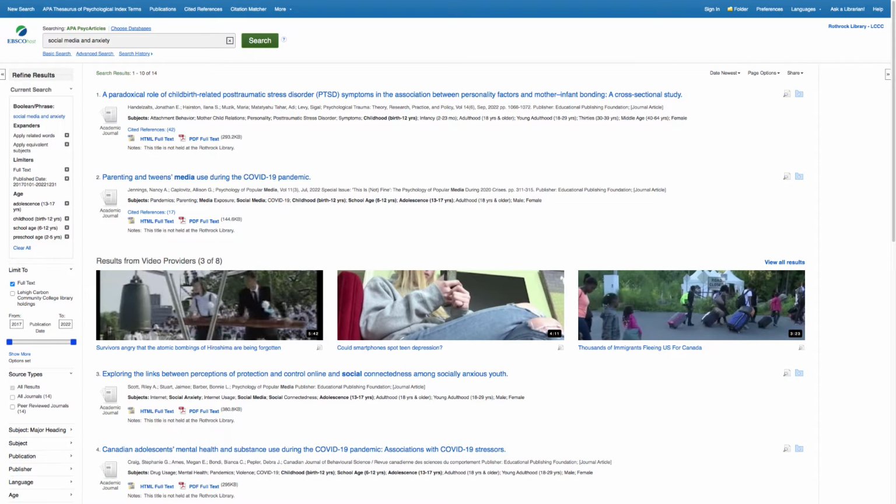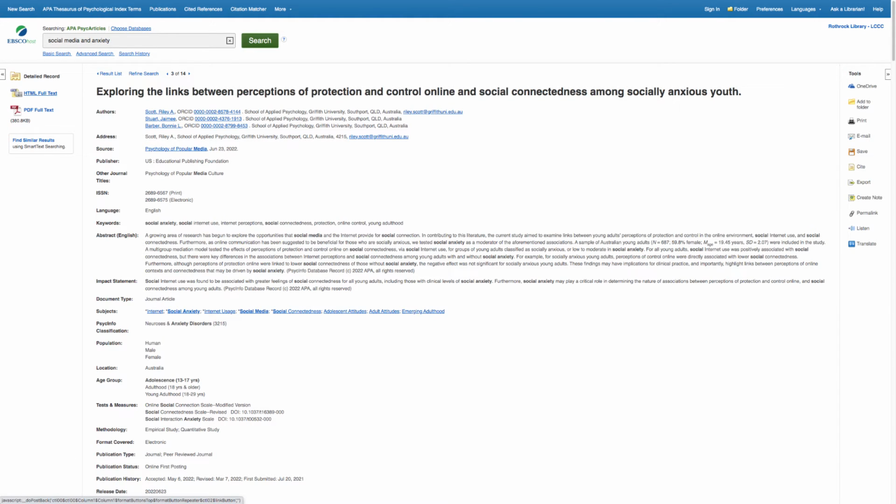From here, scan the titles of the articles. These display as blue hyperlinks. Once you find an article of interest, click on the title to go to the item's record. Here, I'm going to click on the title, Exploring the Links Between Perceptions of Protection and Control Online and Social Connectedness Among Socially Anxious Youth. This takes me to the item's record.